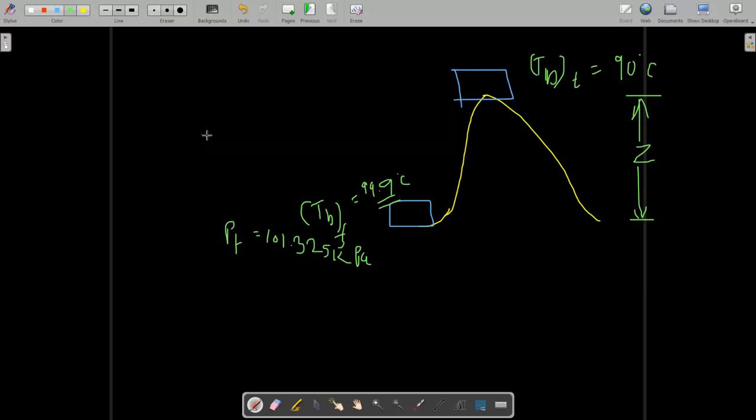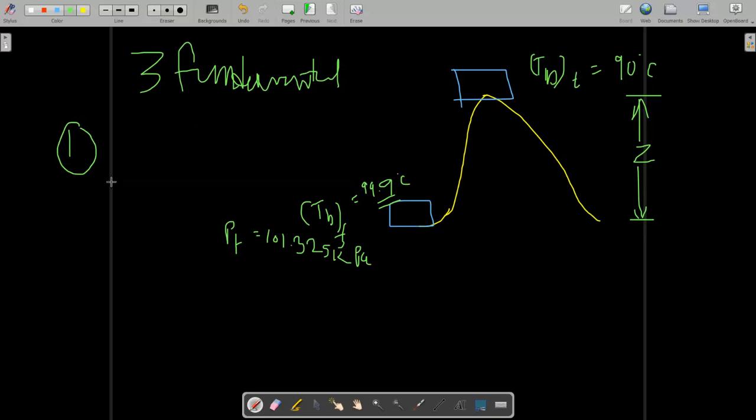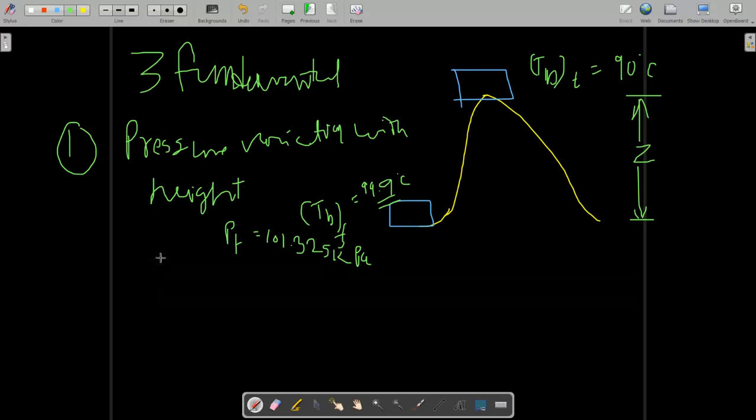So here we will use three fundamentals. The first fundamental is the pressure variation with height in an isothermal medium. As the height increases in an isothermal medium, you know the pressure variation with height. The second fundamental is that the density of water is constant, or we can say that water is an incompressible fluid.